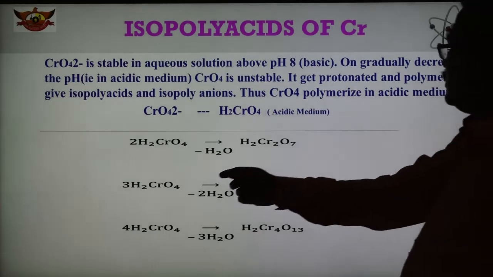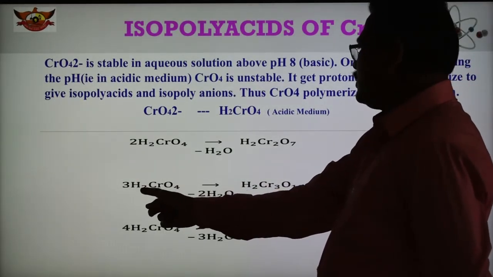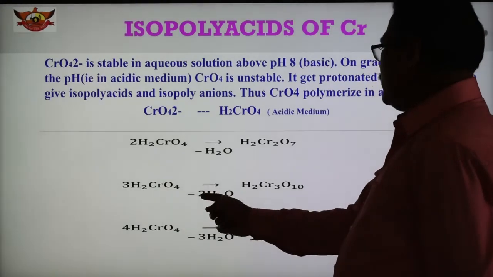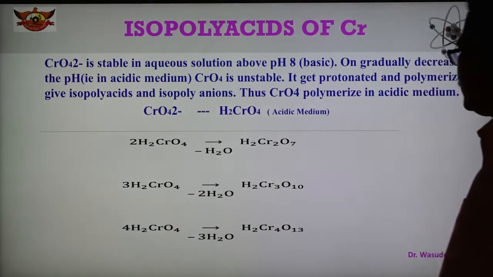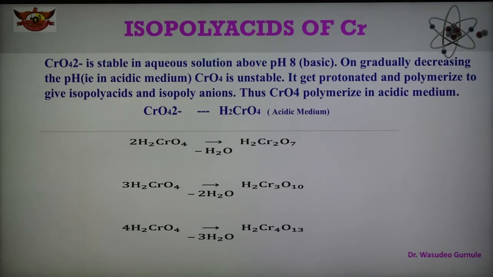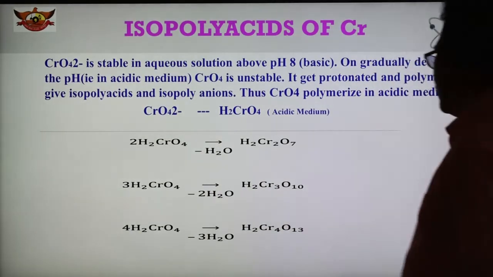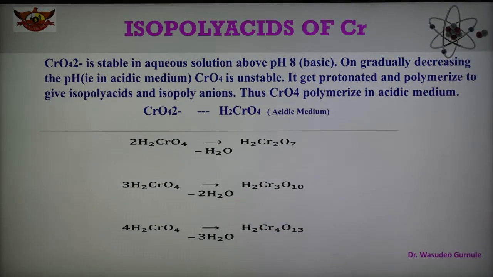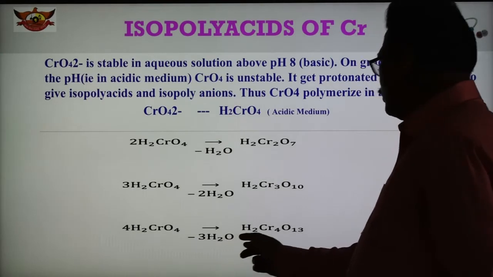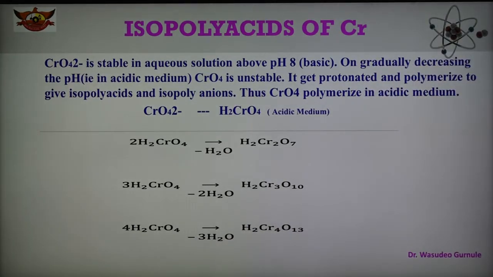Now another reaction here. If you take 3 molecules of H2CrO4, and there is a removal of 2 H2O, then we get H2Cr3O10. So these are the reactions in which this compound undergoes polymerization. In the third case, if we take 4 molecules of H2CrO4, then it undergoes polymerization with removal of 3 water molecules and we get H2Cr4O13.